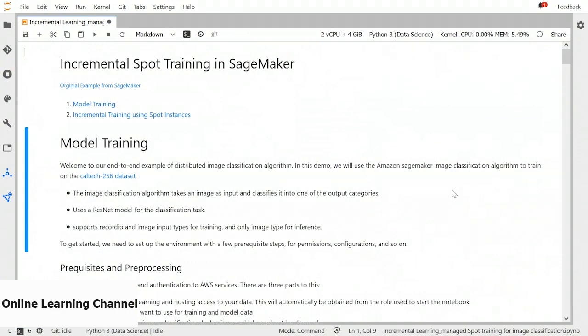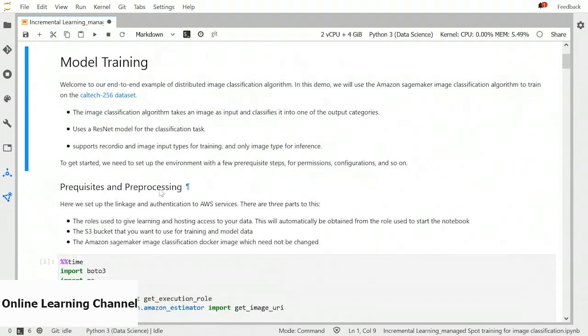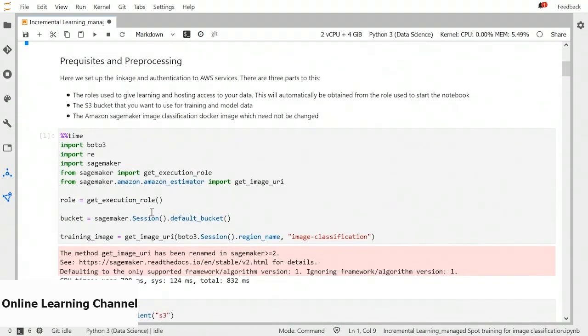Welcome to the demo about incremental and spot managed training in SageMaker. We will take the example from our image classification demo and we will start by training a model like we do in a simple process. So we will import some important libraries. We will get the SageMaker role, the bucket, and the image classification URI.